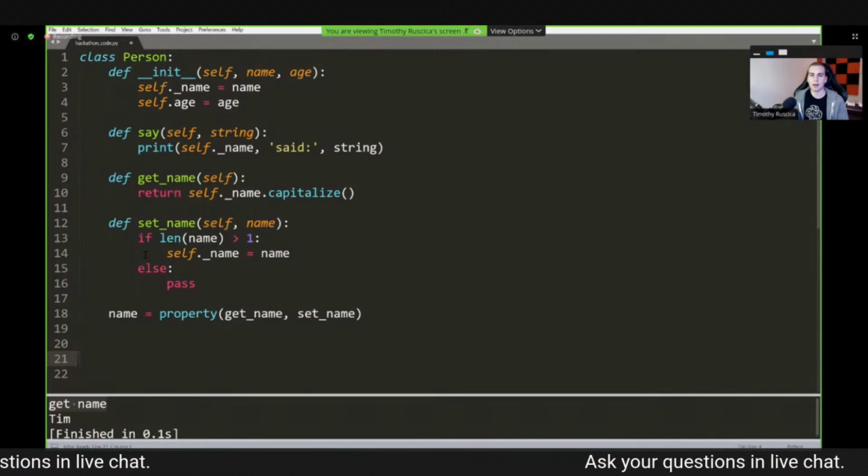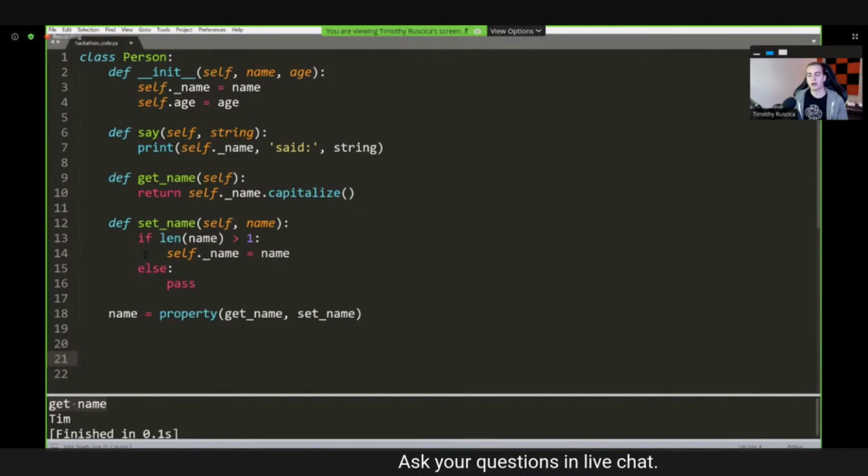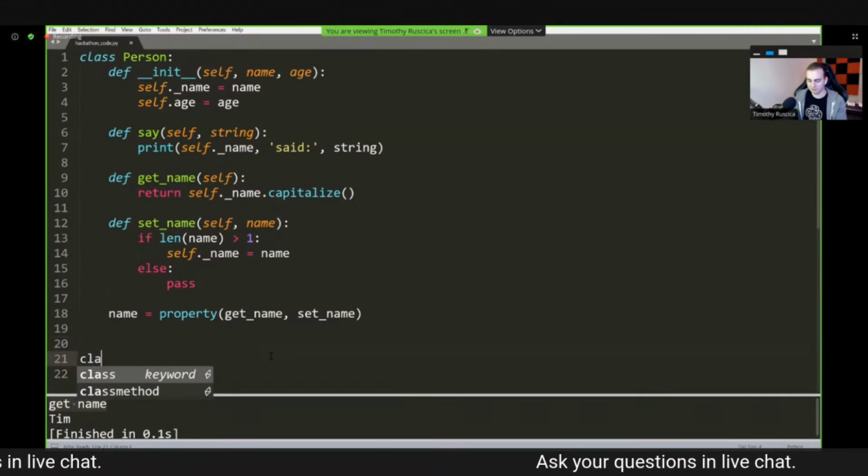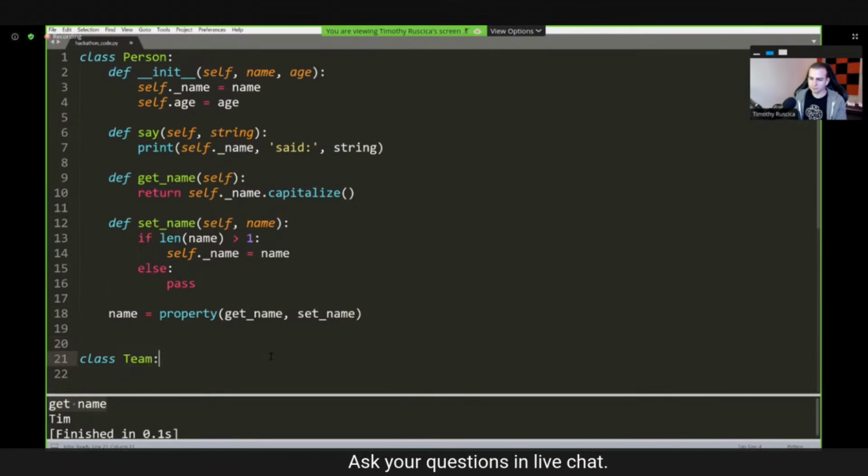One person will be the team captain. We'll need to store that somewhere, and we'll just have to figure out how we can actually store, say, persons or person objects inside of our team. So I'm going to define a class, and I'm going to call this team. And this will be good practice as well to go through the stuff I already talked about.